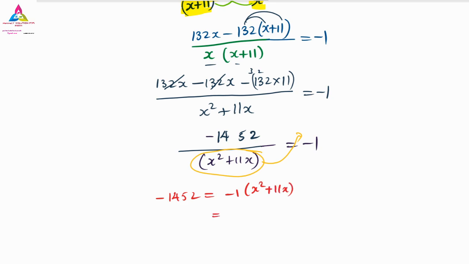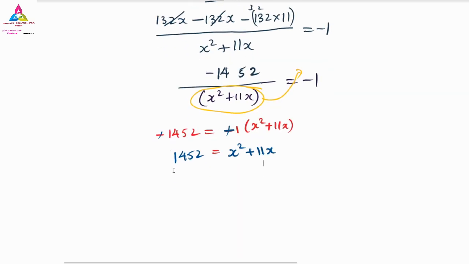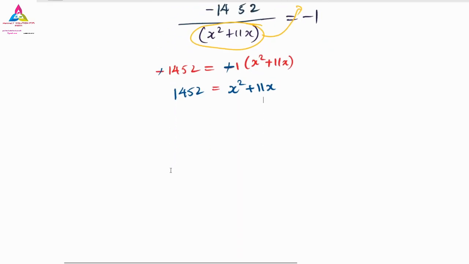On both ends we have the negative symbol in common, so we can make it plus. So 1452 will remain as it is, and here we have x square and 11x, because 1 into anything is similar. 1 into x square is x square, 1 into 11x is 11x. So next, simplification. Further, all the terms we have to bring one-sided, and all the other terms we have to bring one-sided.